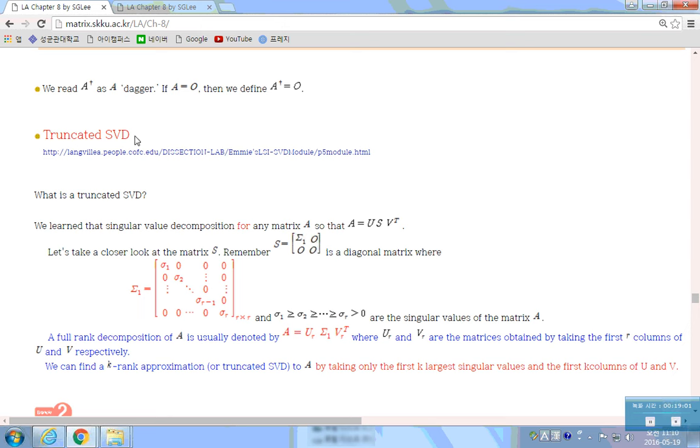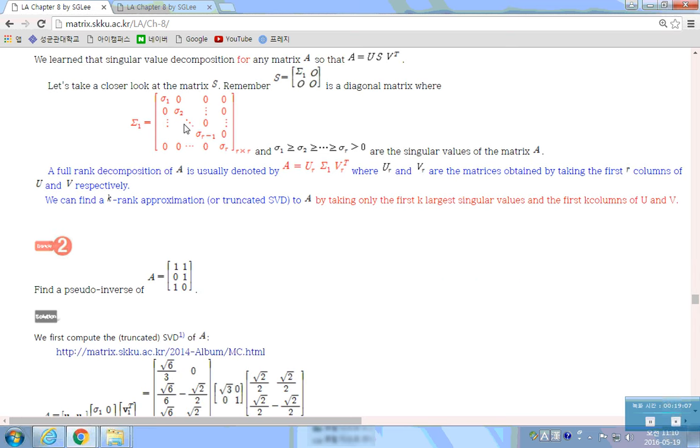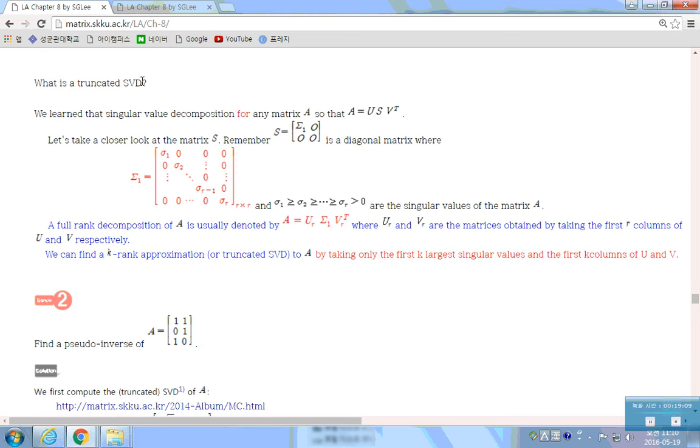Next, truncated singular value decomposition. This is also a very important concept. There is more information in here. What is the truncated singular value decomposition? We learned the singular value decomposition for any matrix A. Okay, we now have a singular value decomposition.